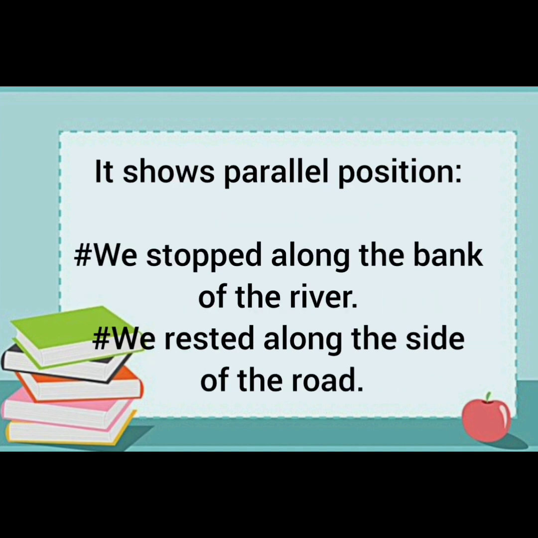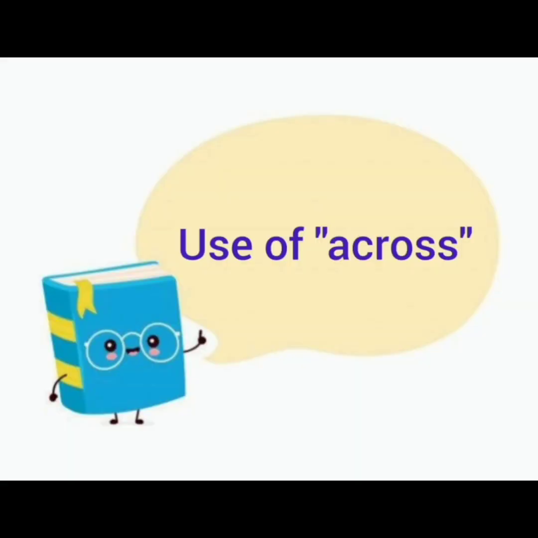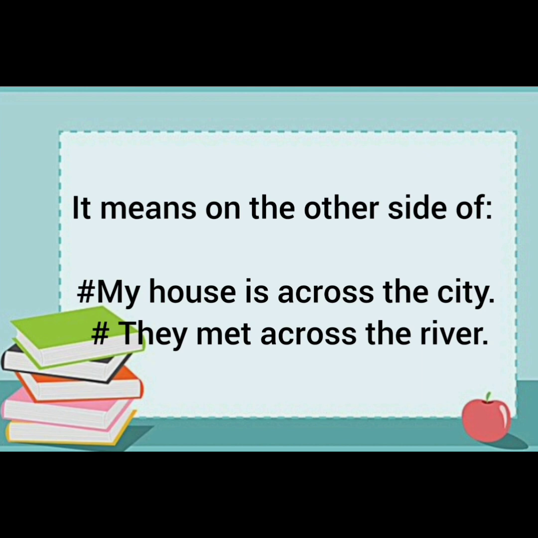It shows parallel position. We stopped along the bank of the river. We rested along the side of the road. The next use of across is there. It means on the other side of. With these short definitions and examples, the meaning of these prepositions is clear.